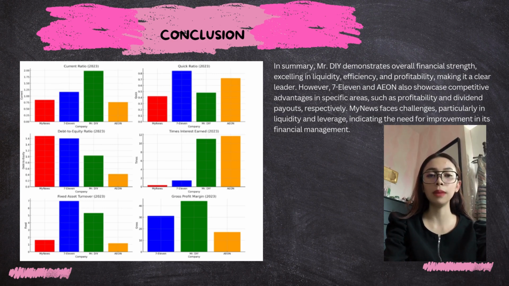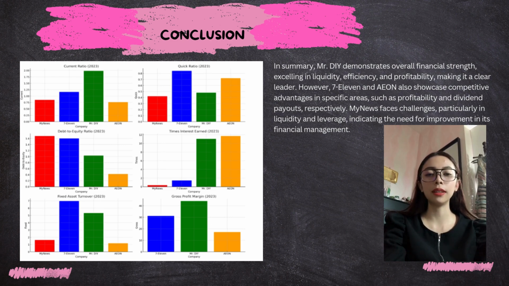For the activity, Mr. DIY excels with the shortest average collection period, which is 0.62 days, and strong fixed asset turnover of 5.32. And for profitability, Mr. DIY demonstrates the highest gross profit margin, which is 44%, while 7-Eleven leads in return on assets at 15.84%. For the dividends, Aeon maintains the highest dividend payout ratio, which is 50%, reflecting consistent shareholder return.